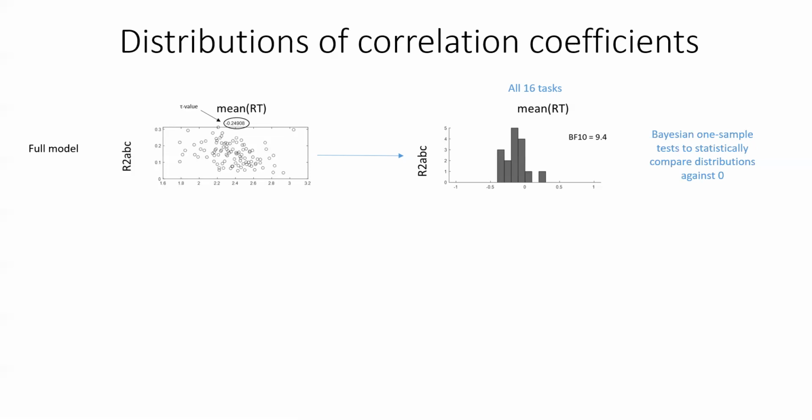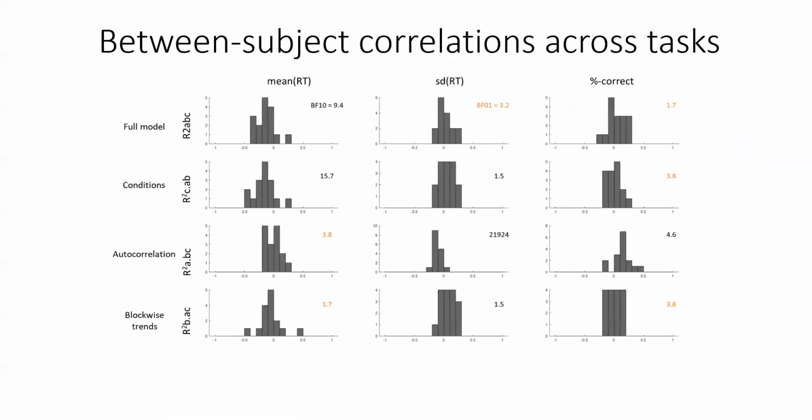If these distributions are not different from 0, that means there is no overall relationship between performance and explained variance. So here we have the 12 distributions across the 3 performance measures and the 4 explained variance values, with the Bayes factors from the one-sample t-test next to it, either in black to reflect higher support for the alternative, or in orange to reflect higher support for the null.